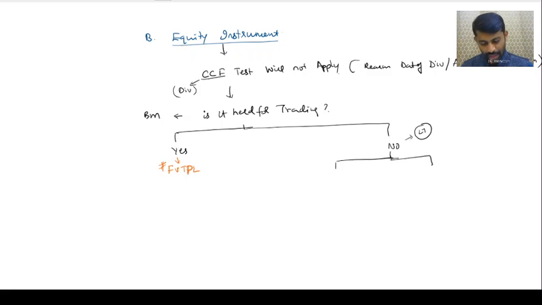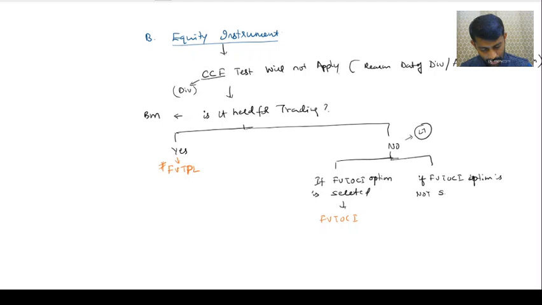In that case, if the FVTOCI option is selected, then you have to recognize it at FVTOCI. If the FVTOCI option is not selected, then the balancing figure, the only option, is FVTPL.